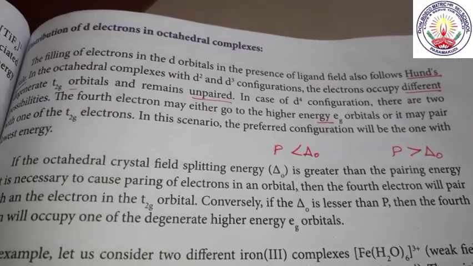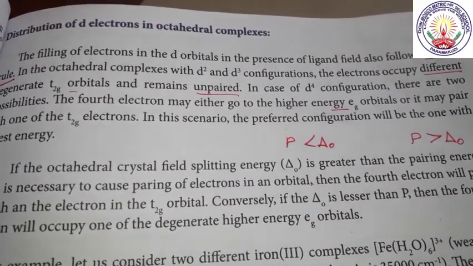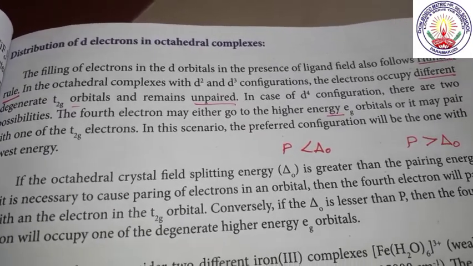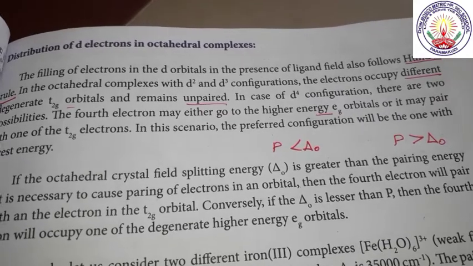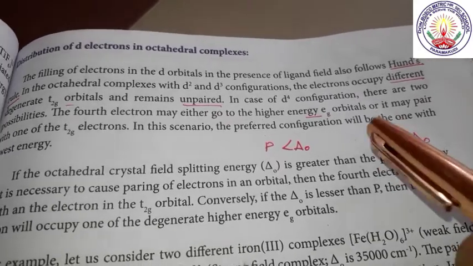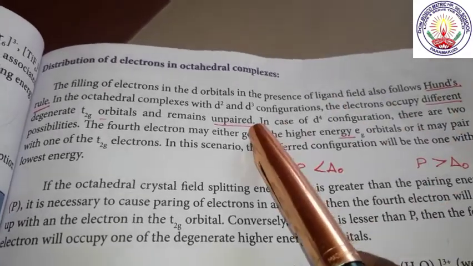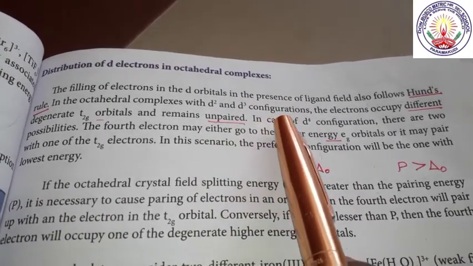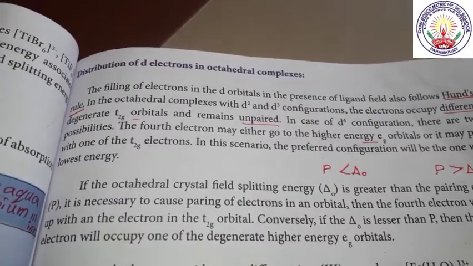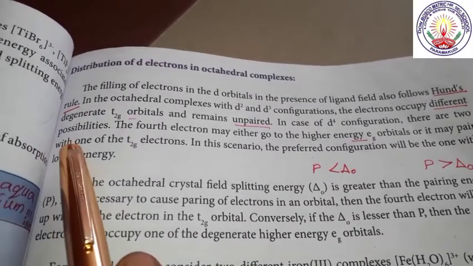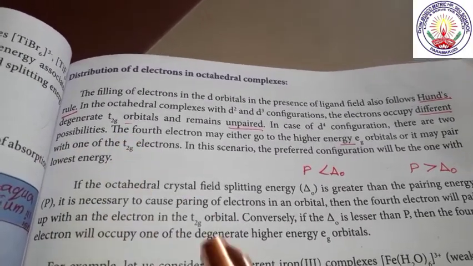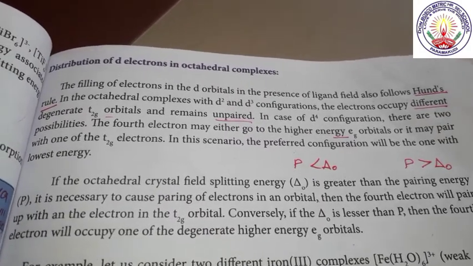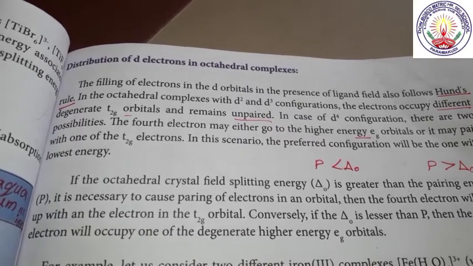Here we shall see the distribution of d electrons in octahedral complexes. The distribution of d electrons follows Hund's rule. In an octahedral complex, in the t2 and d3 configuration, electrons occupy different degenerate t2g orbitals and remain unpaired. In the case of d4 configuration, there are three possibilities.